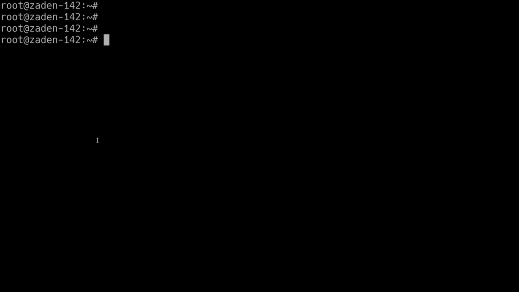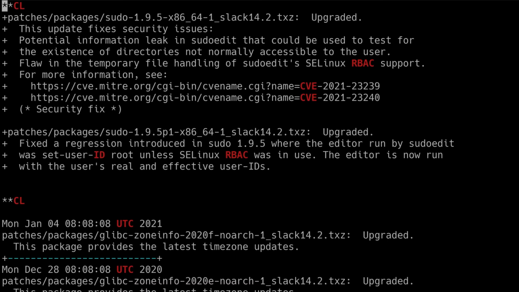At this point, what I'm going to do is switch over to building an update for 14.2. As you can see, I've got actually two updates for sudo because I didn't get around yet to building the first one. So there was a security update for sudo, and then quickly afterwards, it was identified by the developers that this had introduced a regression, so they basically broke it. So I never got around to building the first package.